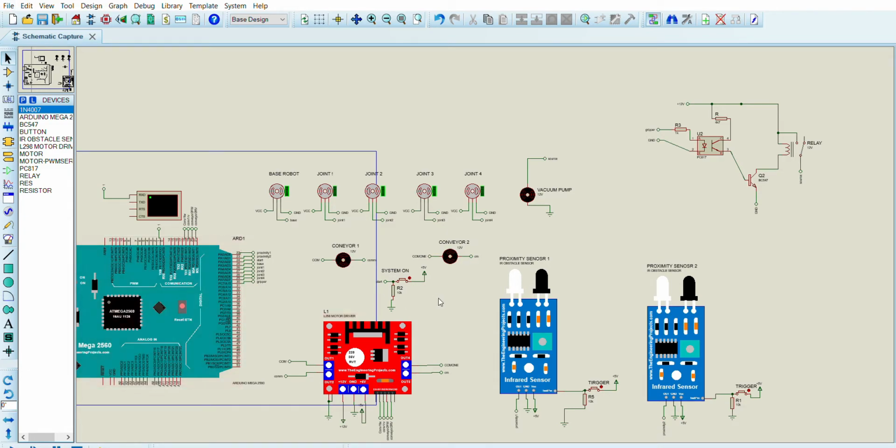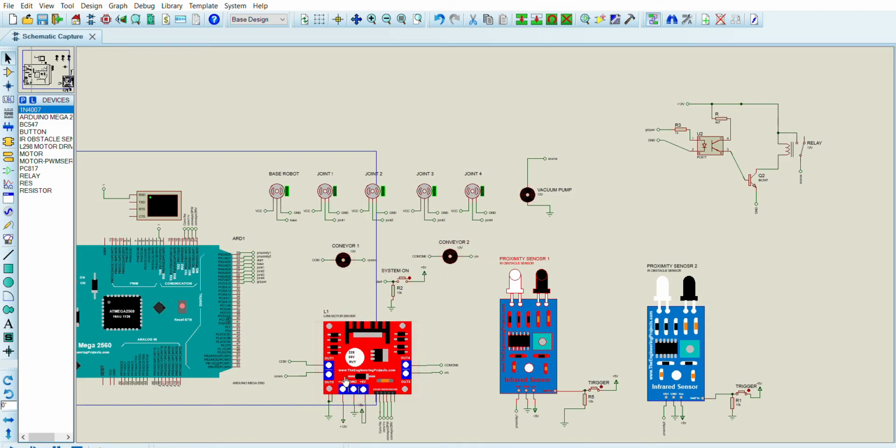It will have two infrared proximity sensors, one which will stop conveyor 1 and one which will run conveyor 2. We have a 5-axis robot, a 5-degree-of-freedom robot, with a vacuum suction pump as the gripping mechanism, and two conveyor motors conveying the objects from conveyor 1 to the robot and from the robot.